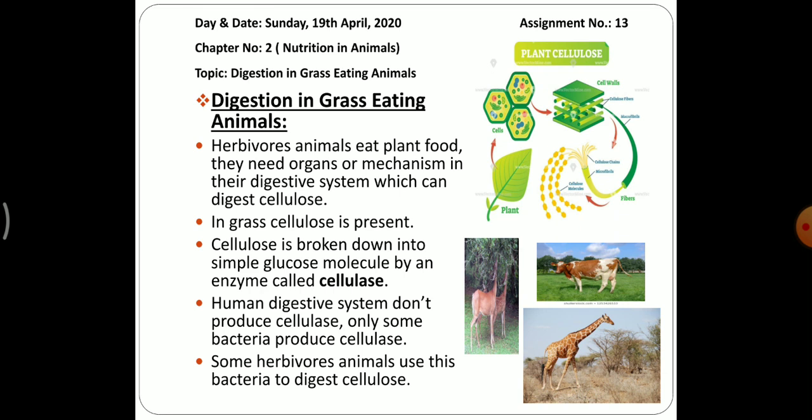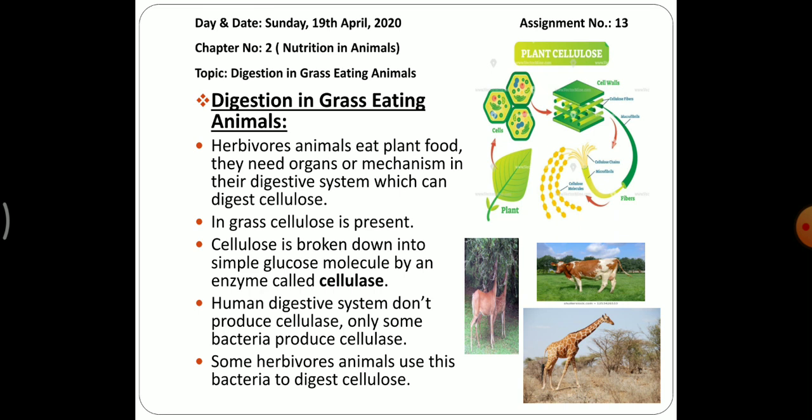In your earlier classes, you have studied about cells. A plant cell, as you know, has a tough cell wall made up of cellulose. Cellulose is made up of several glucose molecules. So, herbivore animals eat plant food, and they need organs or a mechanism in their digestive system which can digest cellulose. Do you know grass contains cellulose in it?